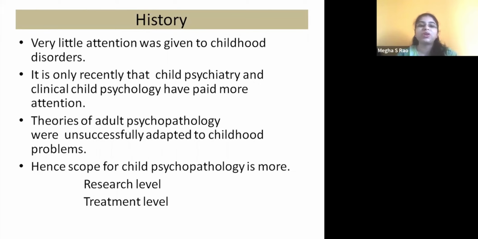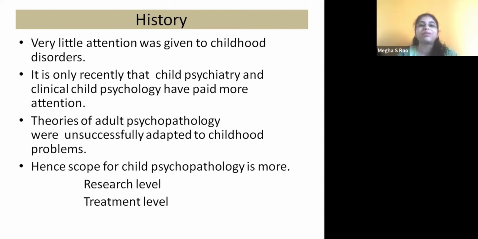And theories of adult psychopathology were unsuccessfully adapted to childhood problems, correct? So it is sure that there is a lot of difference between the symptoms that an adult shows and the symptoms that a child shows.